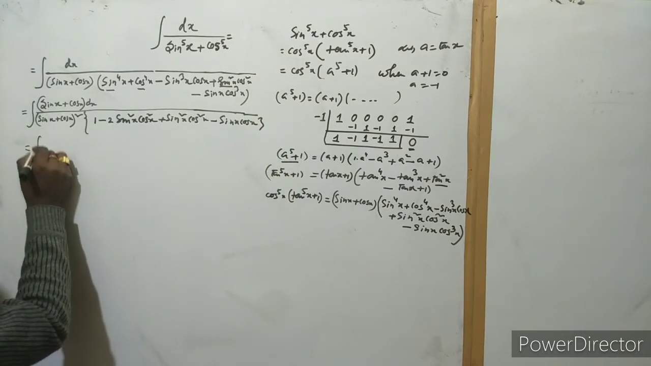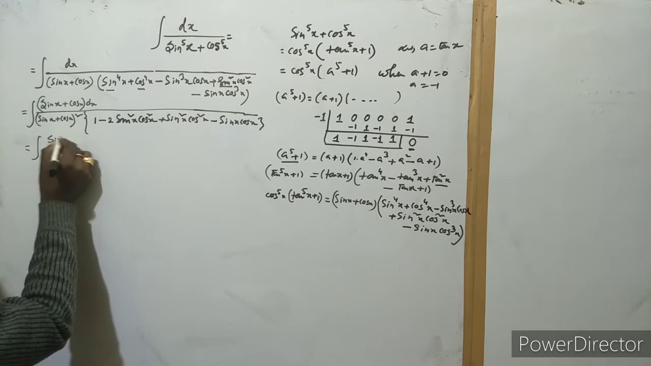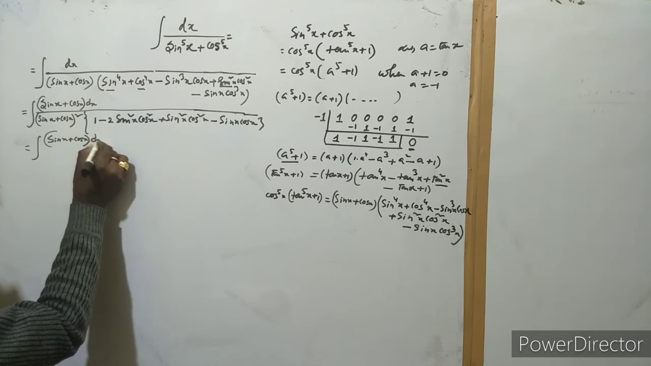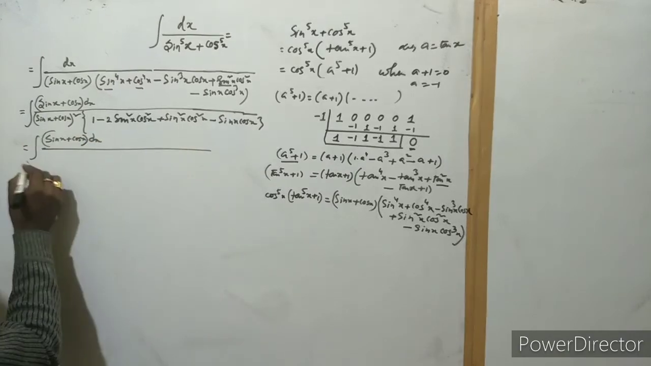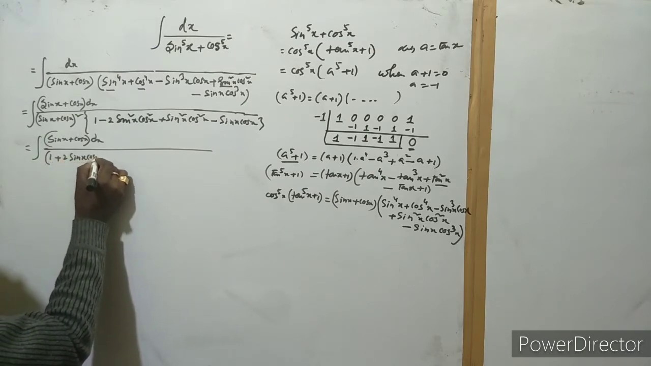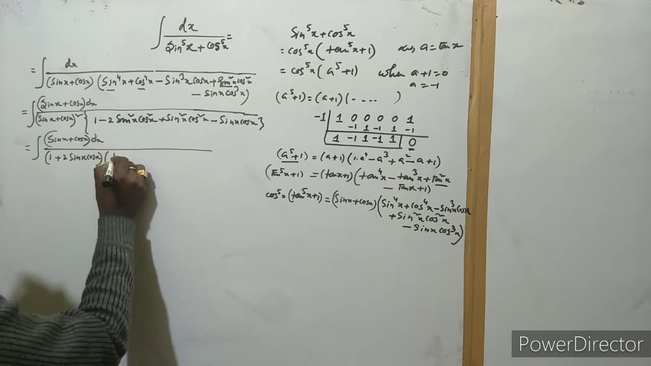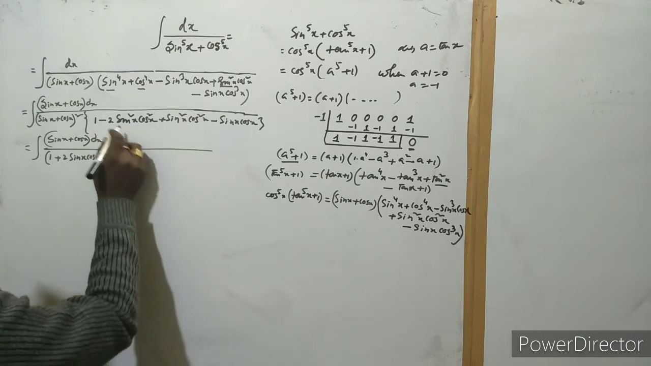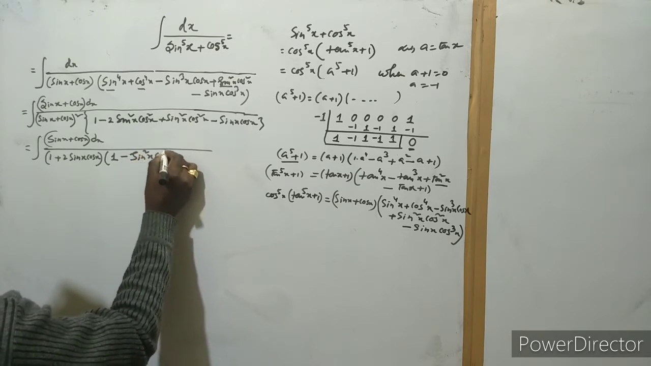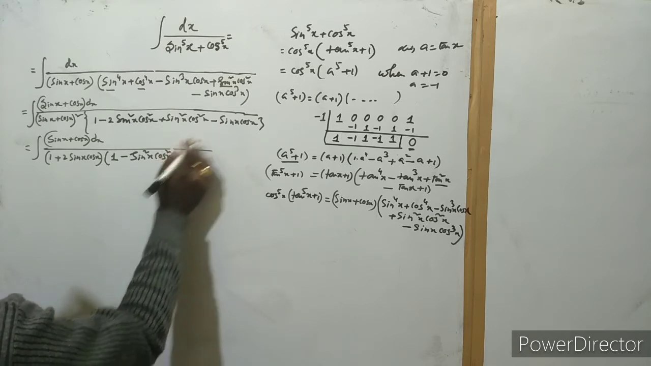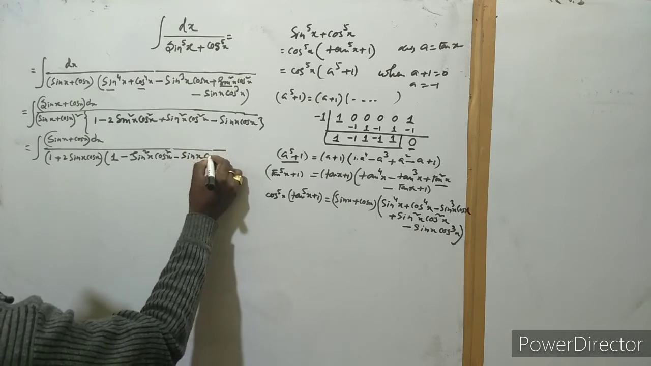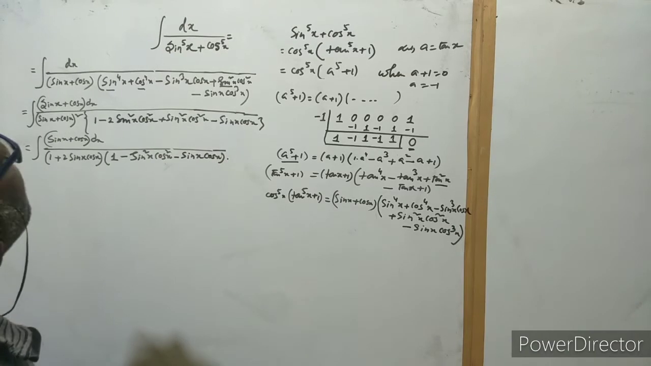Now see, this is here sin x plus cos x dx. If we expand this, we get here 1 plus 2 sin x cos x. And now we do the simplification. If we add this, then we get sin square x and cos square x. Okay, so this is here minus sin x cos x.